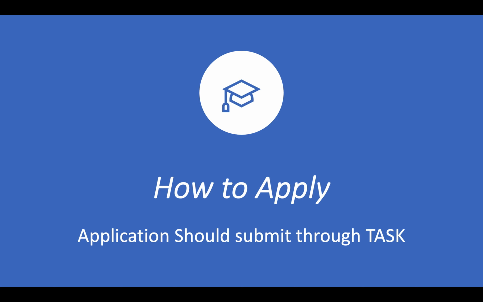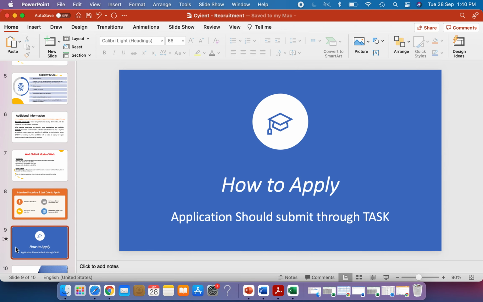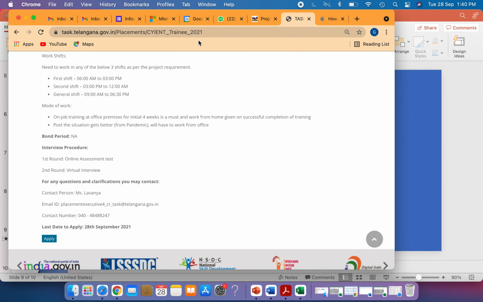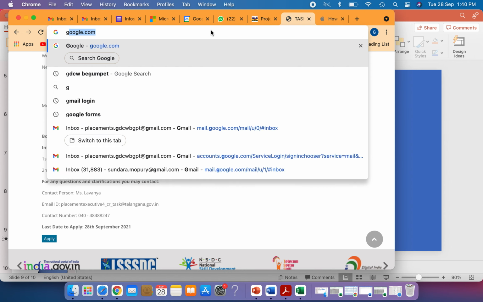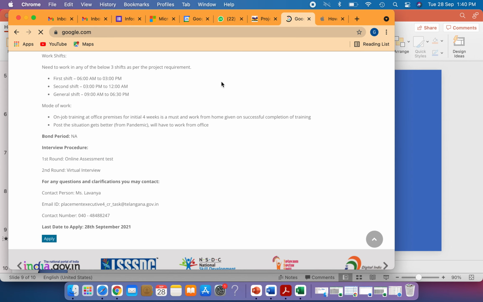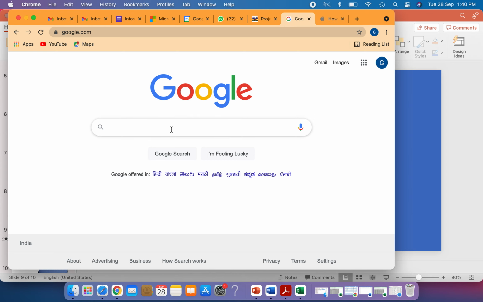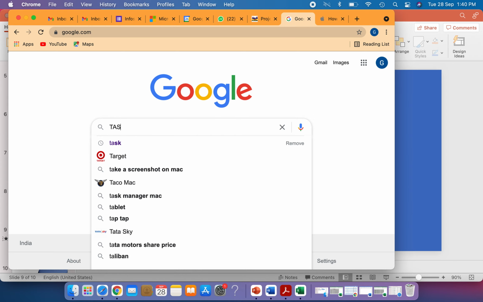How to apply? The application should be submitted through TASK. Right now I will show you how to apply for this job through TASK. Open your browser and search in google.com for TASK.